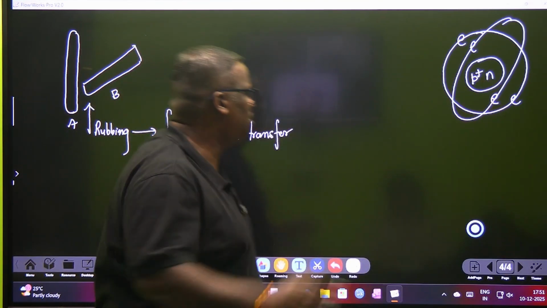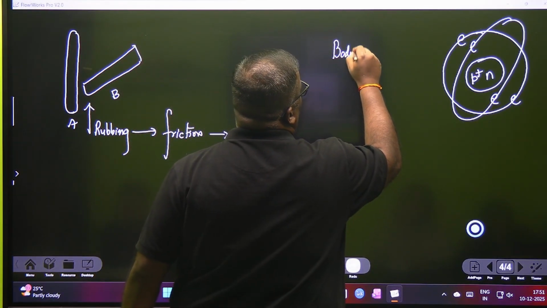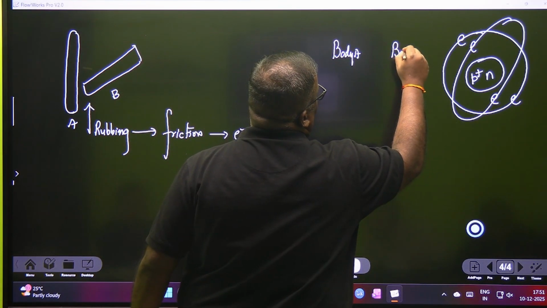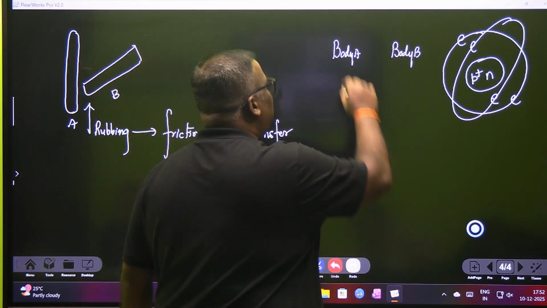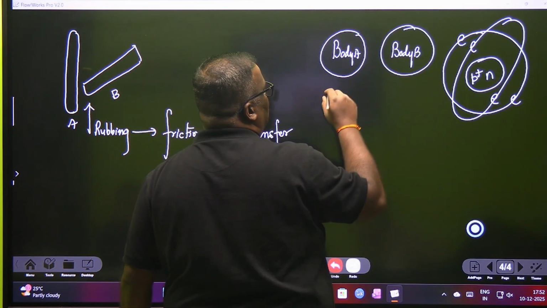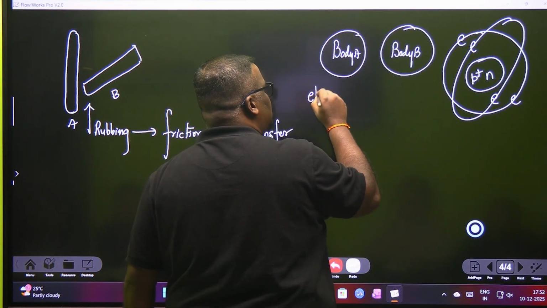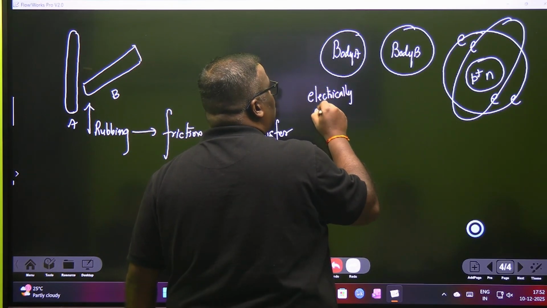Only electrons transfer. No proton transfer takes place because protons are all within their mother's jurisdiction. Now just think. I am body A and this is body B. If I don't rub body A and body B, I would say that their status is electrically neutral.